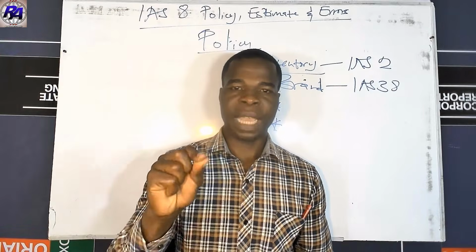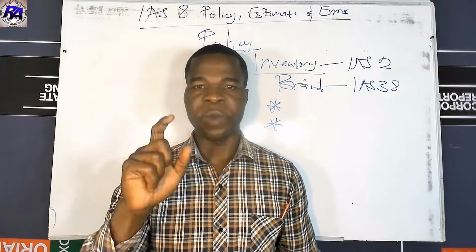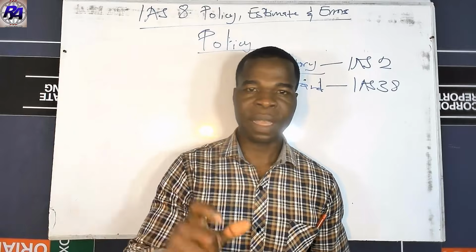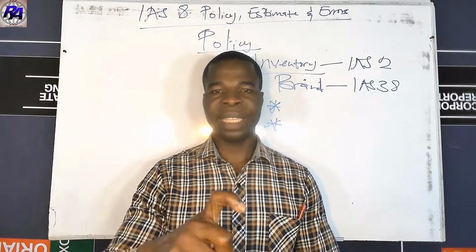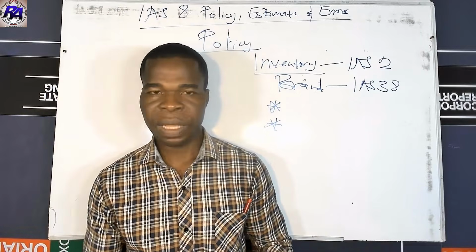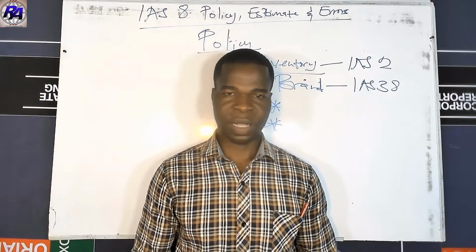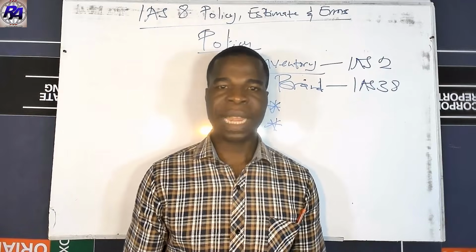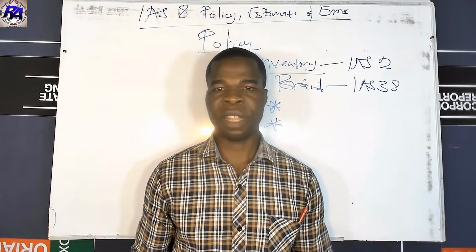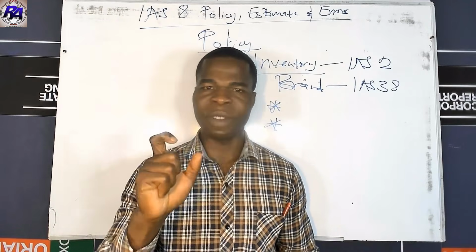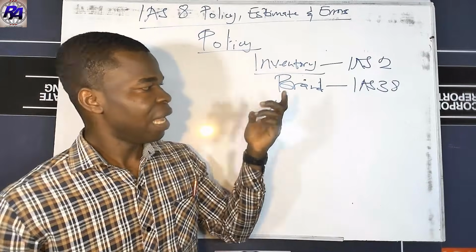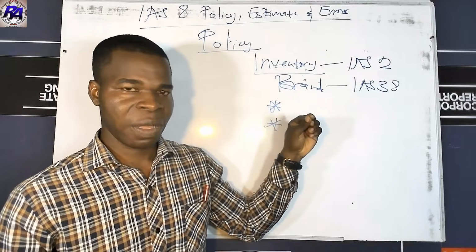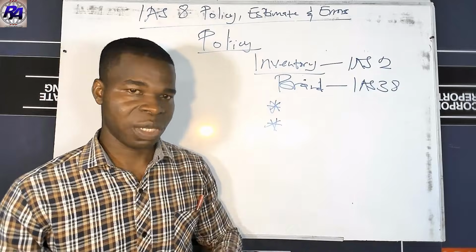Again, the financial statement should reflect the economic substance of the transactions, other event or condition, not just its legal form. Also, that financial statement must be neutral. That means it must be free from any bias, it must be prudent, and it must be complete in all material respects. This is why it is very important that anytime the management is using its own judgment, you have to make sure that you follow all these judiciously.